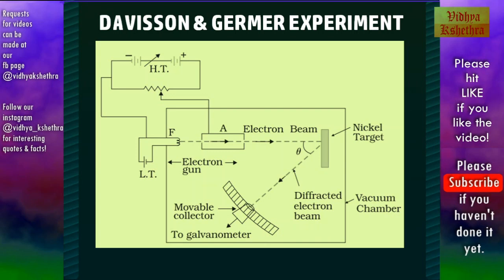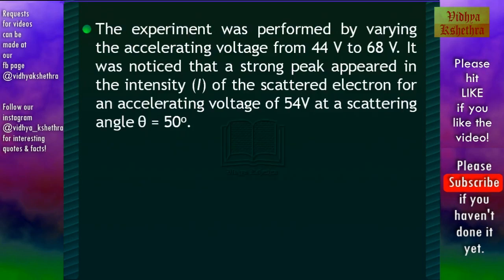Now the experiment was done by varying the high voltage, which is the potential used to accelerate the electrons, and theta is the angle between the incident electron beam and the scattered electron beam.